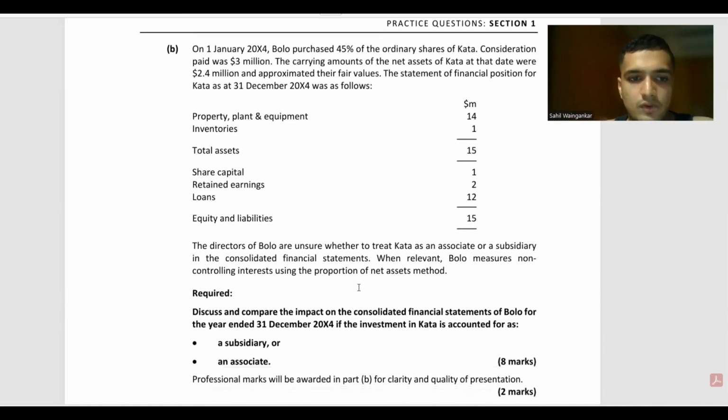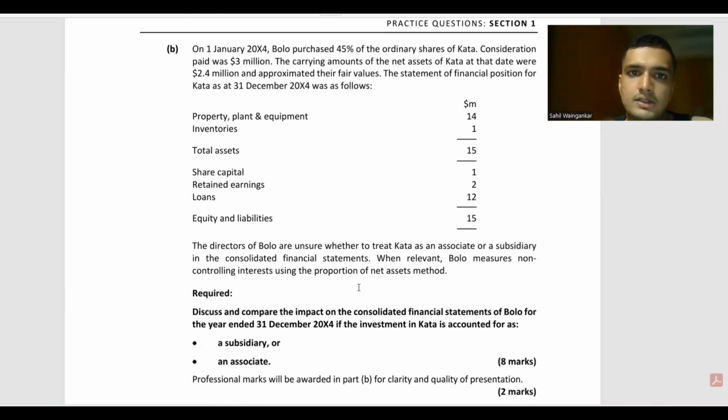So, how to account for it? This can compare the impact on the consolidated financial statements of Bolo. First of all, Bolo purchased Kata. Okay. So the first thing, according to IFRS